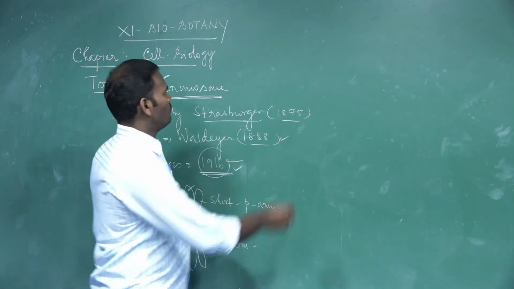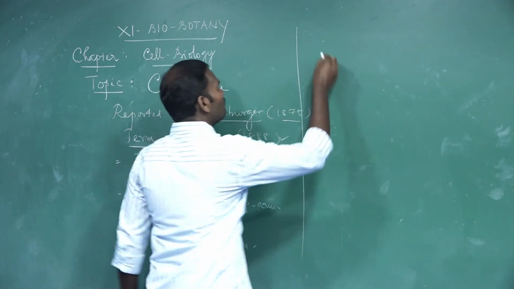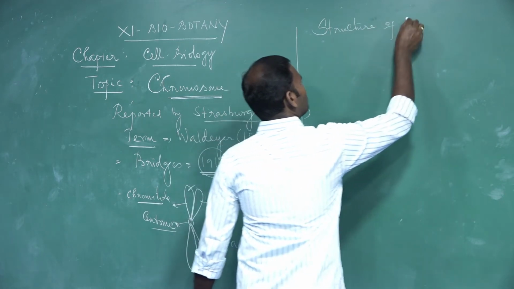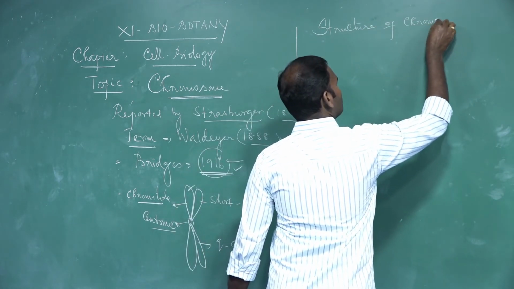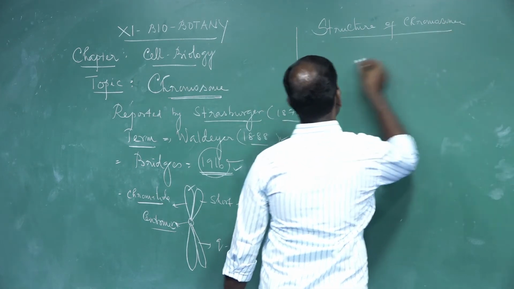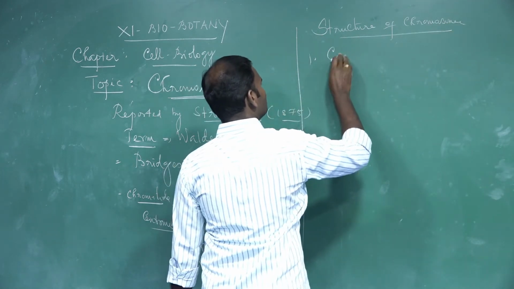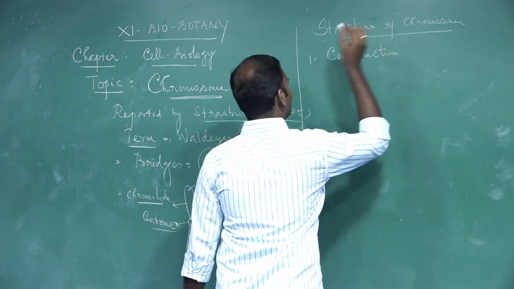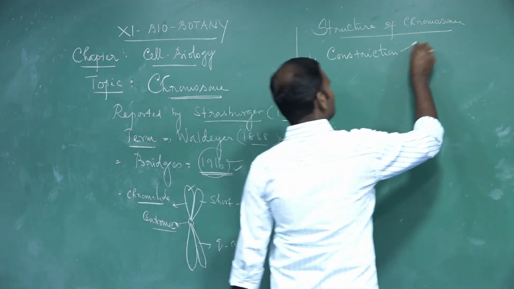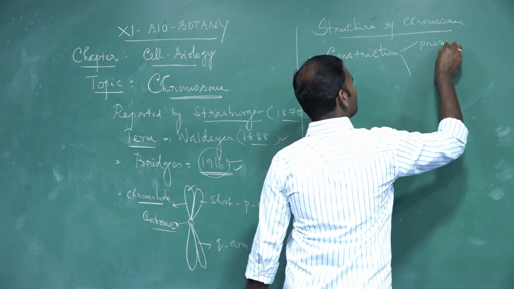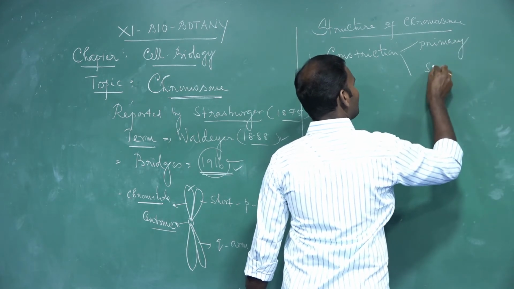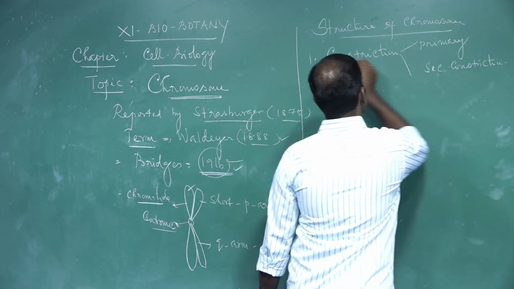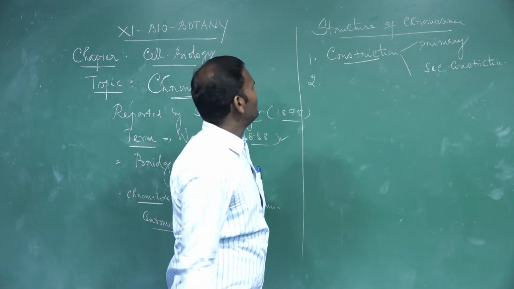If you take the structure of a chromosome, a typical chromosome is composed mainly of, first, the constrictions. There are two types of constriction: one is primary constriction, another is secondary constriction.